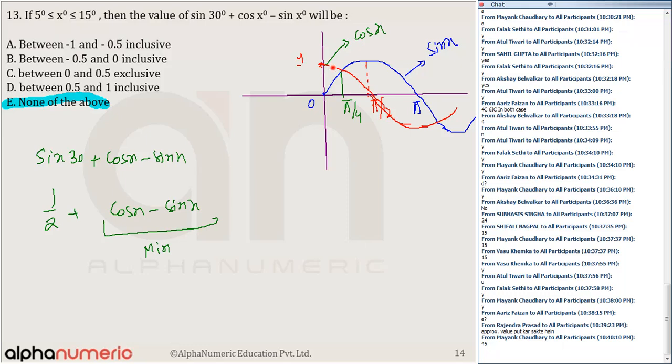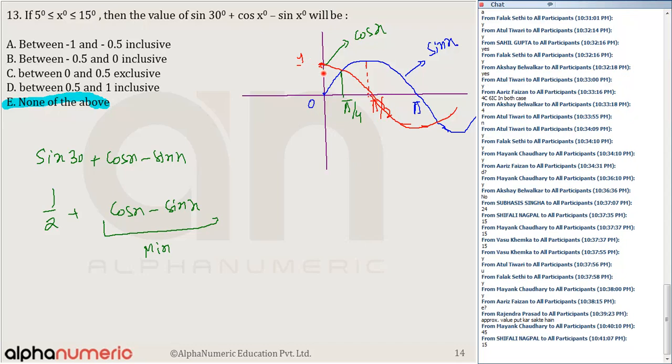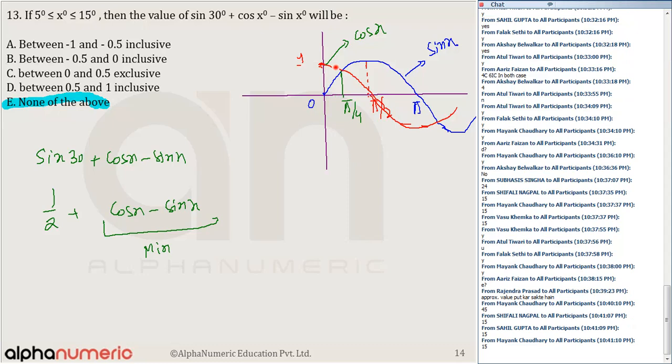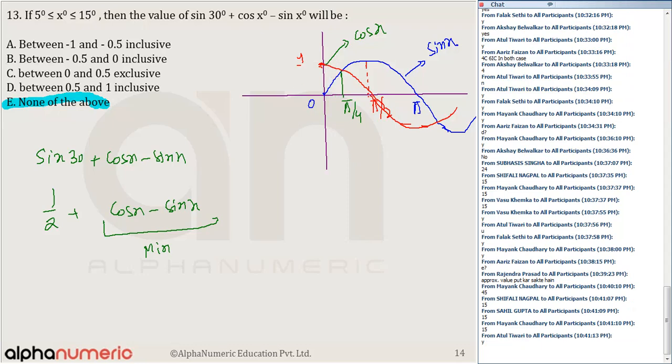So will this value be minimum at x equal to 15 or at x equal to 5? At 15 or at 5? The gap between these two lines is smallest at 15. Do you all agree with me? So we get the minimum value of this function at x equal to 15. Let's substitute x equal to 15. Half plus cos 15 minus sin 15.